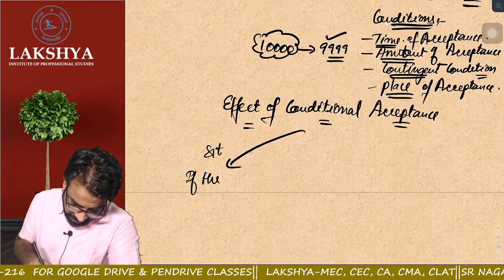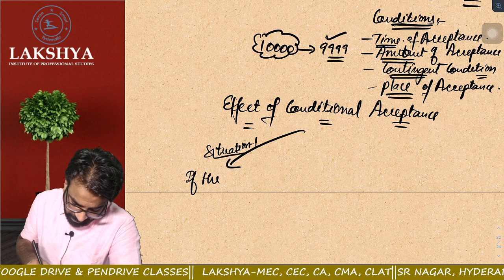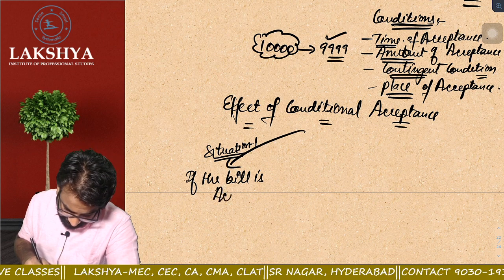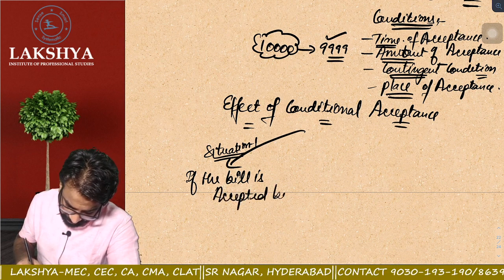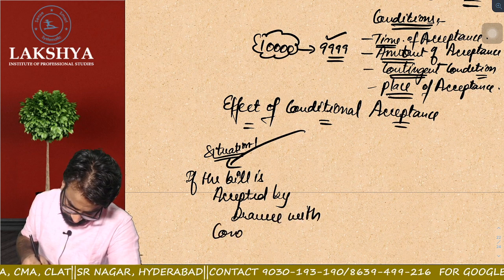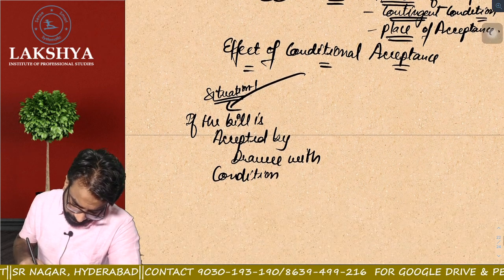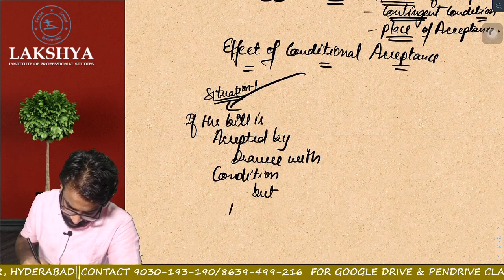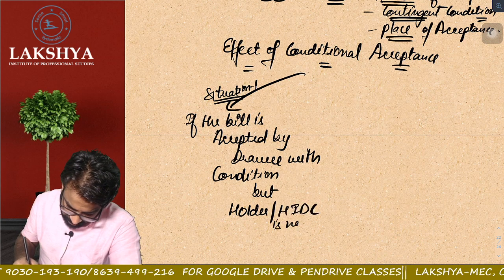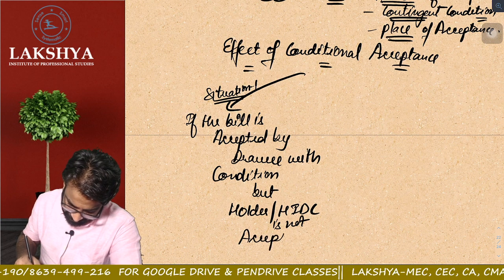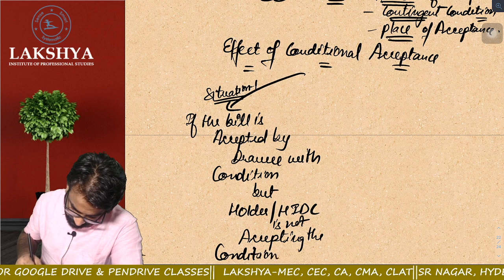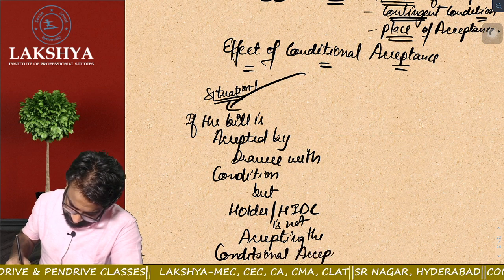Situation number 1: if the bill is accepted by the drawee with a condition, but the holder or holder in due course is not accepting the conditional acceptance. Read the whole sentence slowly, easily.